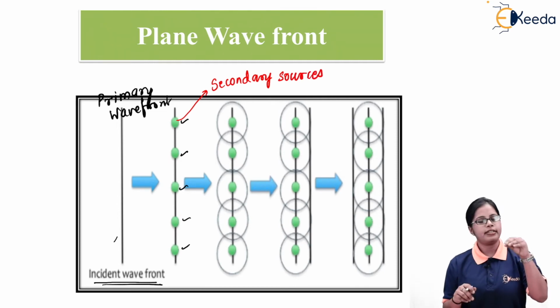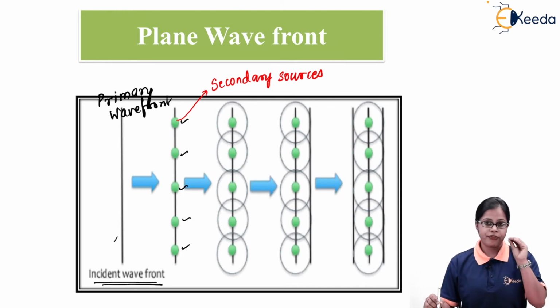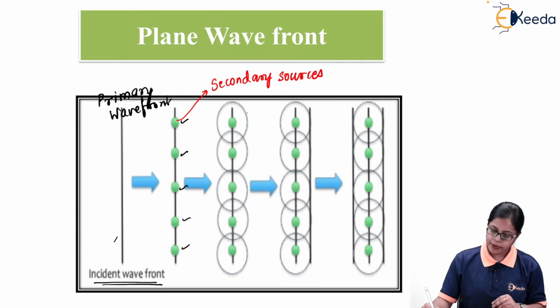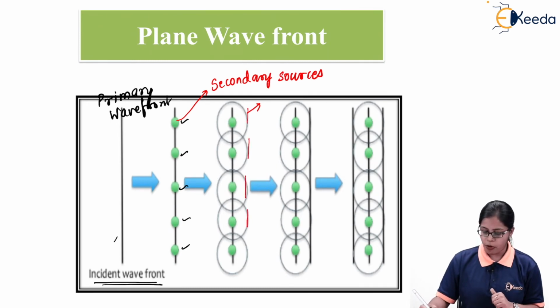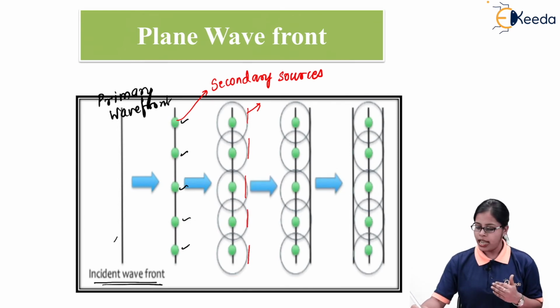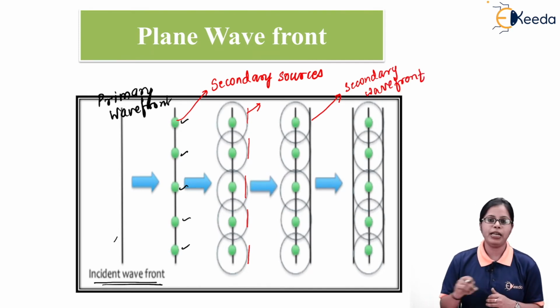Next, when I consider a secondary source of light, it is going to emit a spherical wave, and as I have 5 secondary sources, we are going to get 5 spherical waves. If I consider a tangent drawn to each of the spherical waves obtained from each of the secondary sources, and if I draw all the tangents and join them together, we are going to get a new wavefront, that is this one. This wavefront will be called the secondary wavefront because it is obtained from secondary sources of light, that is these green points.